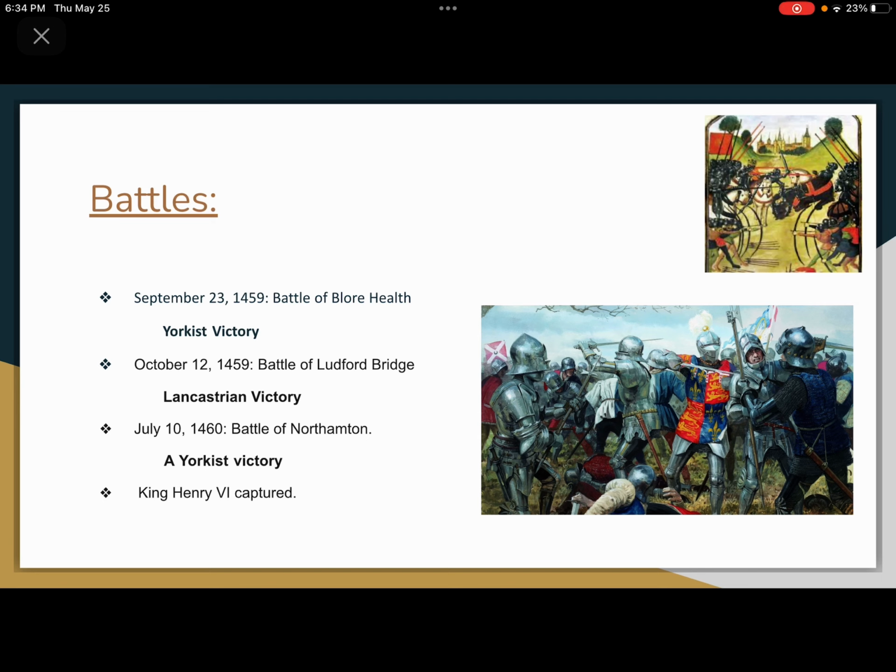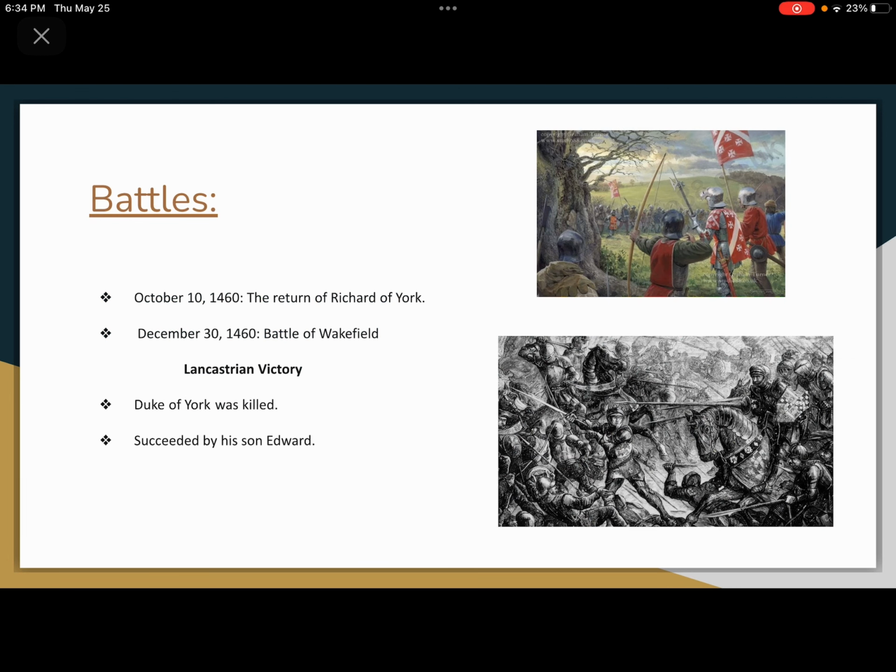On July 10, 1460, the Battle of Northampton broke out. The Yorkists were victorious. King Henry VI was captured. The Queen fled to Wales. On October 10, 1460, Richard of York was declared heir to the throne. In response, the Queen raised a new army.